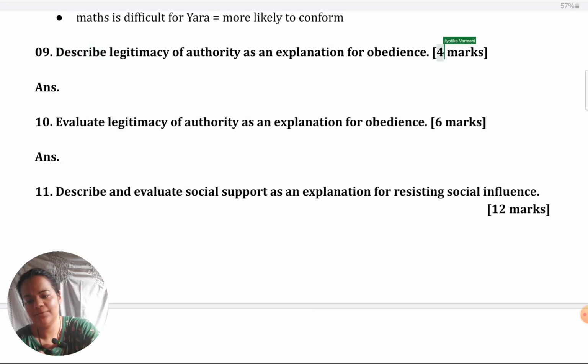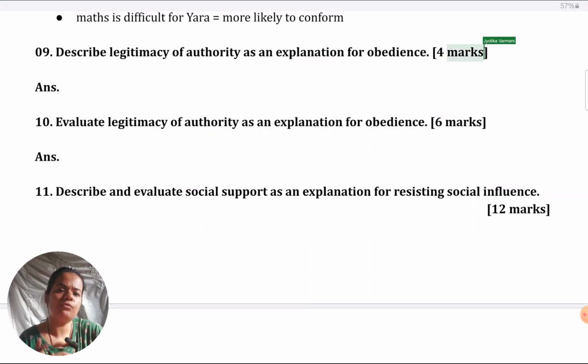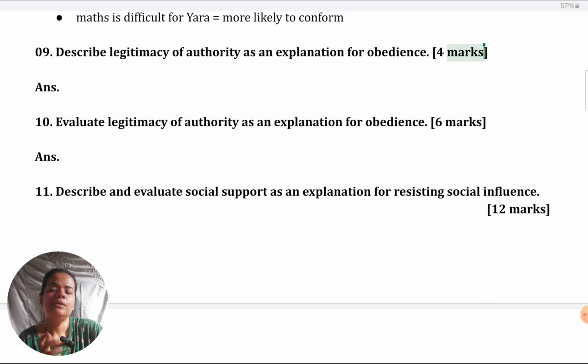What you have to be very careful about is the question is worth 4 marks. So you have to give 4 unique points to score full 4 marks. What I mean by unique points is every point should be different from the other, not the same point in different words.